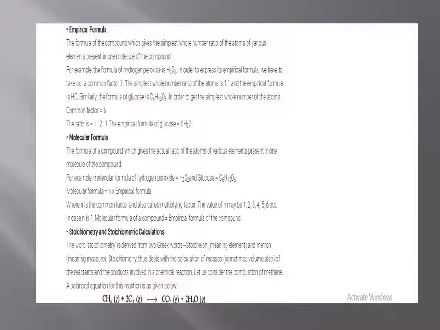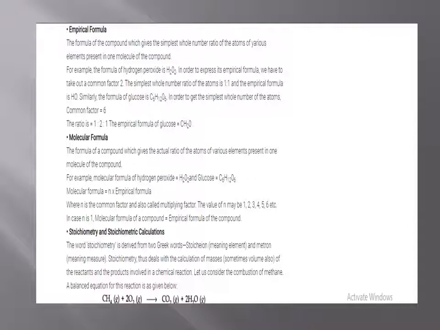So, molecular formula is equal to n times the empirical formula, where n is the common factor, also called the multiplying factor. The value of n is 1, 2, 3, 4, 5, 6, etc. In case n is 1, the molecular formula of a compound is the empirical formula of the compound.